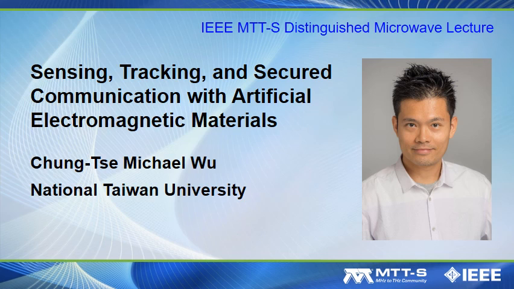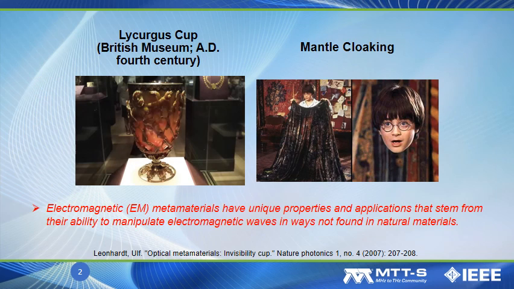My topic for DML talk is sensing, tracking, and secure communication with artificial electromagnetic materials. What exactly is the so-called artificial electromagnetic materials or metamaterials? Basically, they have unique properties and applications that stem from their ability to manipulate electromagnetic waves, or EM waves, in ways not found in nature materials.